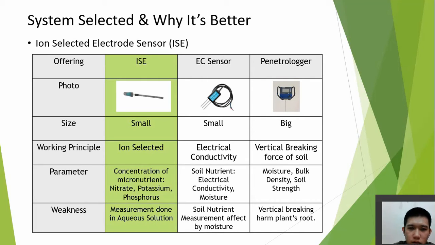The electrical conductivity sensor works with the working principle of electrical conductivity. The parameters that can be measured by the electrical conductivity sensor are the soil nutrient electrical conductivity and the soil moisture. The weakness of the electrical conductivity sensor is that the measurement of the soil nutrient will be affected by the